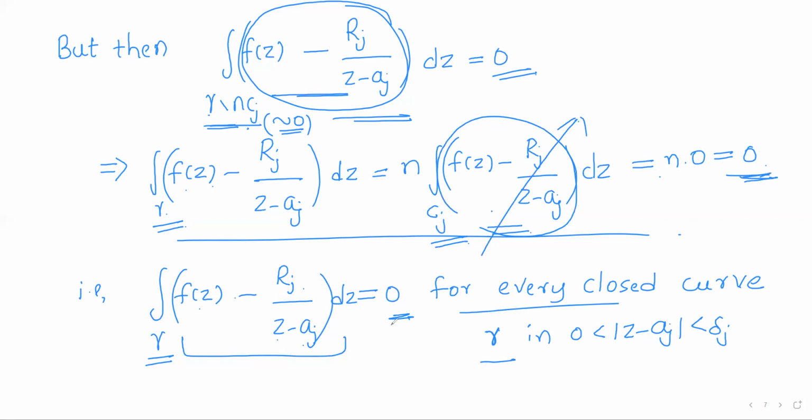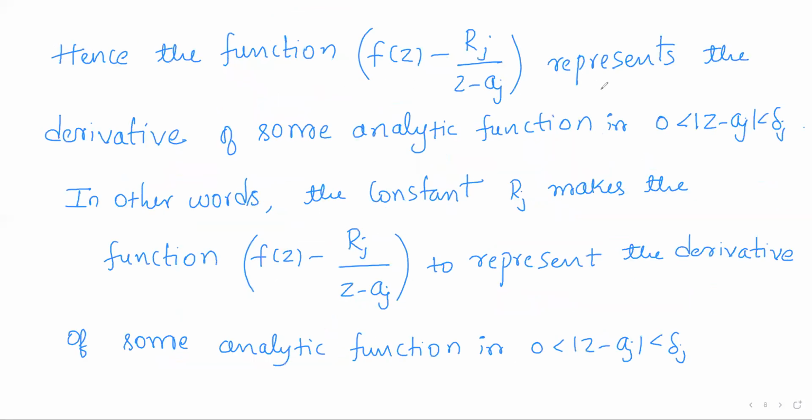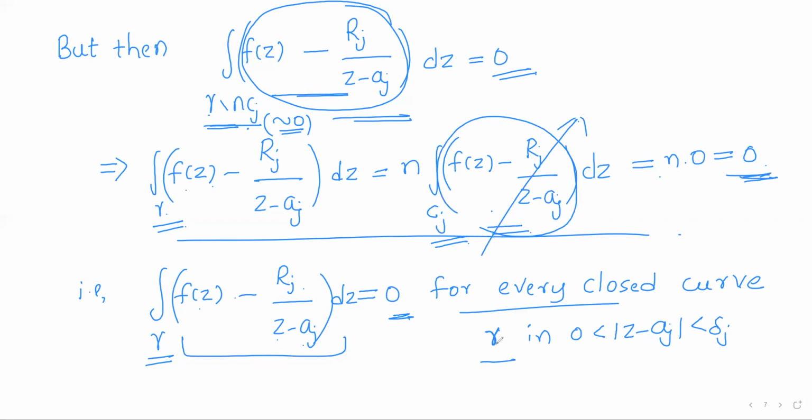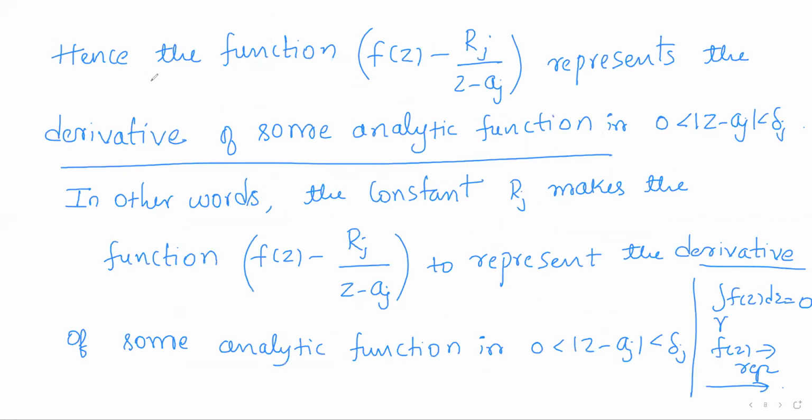So if this is true for some function, then that function represents the derivative of some analytic function, as we have observed earlier. That is, if the integral of some function f(z) over any closed curve is 0, then f(z) represents the derivative of some analytic function. Here, for any closed curve gamma in this annulus, its integral over gamma is 0. This shows that the function f(z) minus Rj by (z minus Aj) represents the derivative of some analytic function in this annulus.